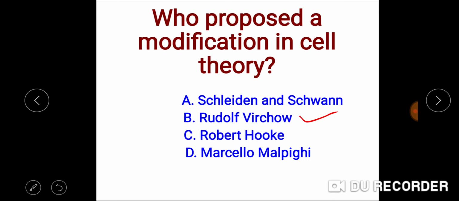Robert Hooke, as we know, is concerned with the discovery of the cell and has published the book Micrographia. Marcelo Malpighi discovered the invisible world of the human body and plants by studying tissues under the microscope. He is considered the father of histology, and Malpighi discovered the cells prior to Hooke, who called them sacules and utriculus.